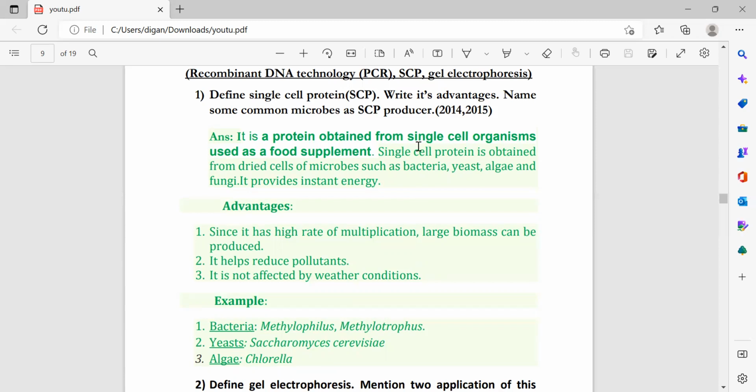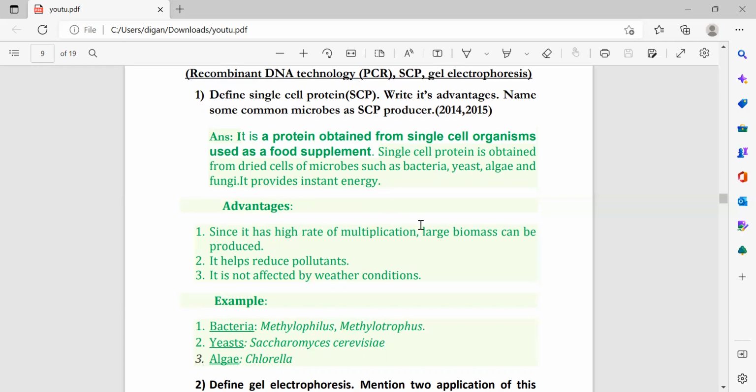It is a protein obtained from a single cell organism used as a food supplement. If one more question comes, just write up to here. Single cell protein is obtained from the dried cells of microbes such as bacteria, yeast, algae, and fungi. It provides instant energy. If 2 marks come, then you write up to here. If 1 mark comes, you just write up to here.